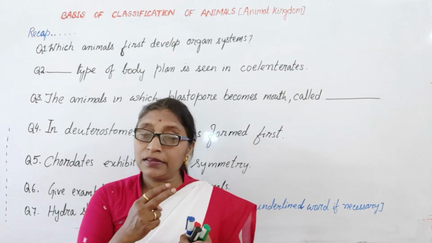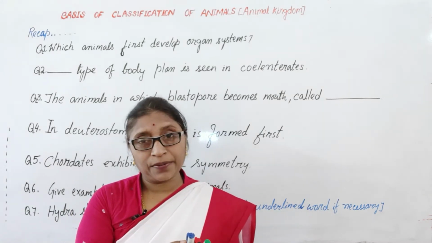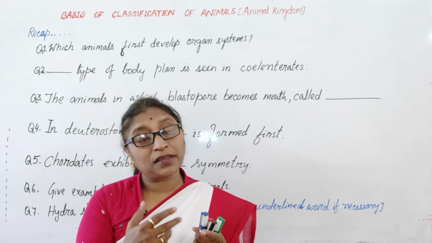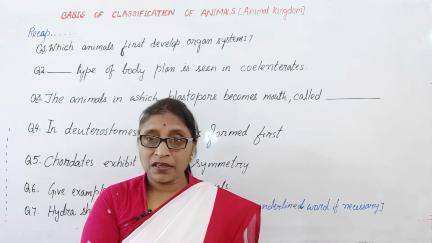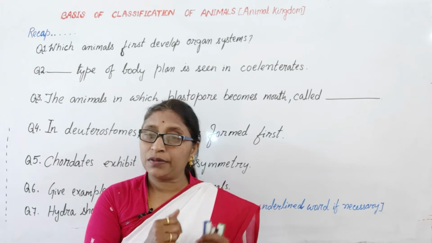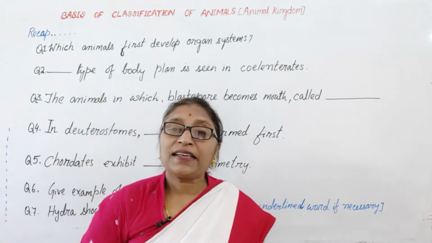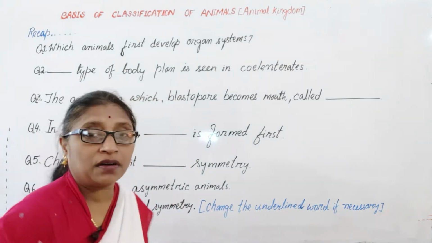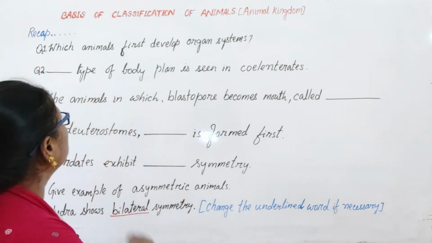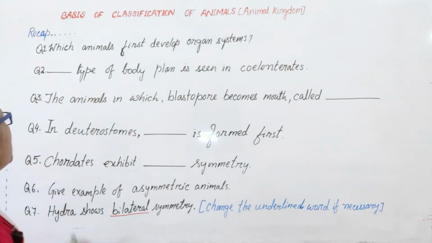Then the body symmetry, the body plan we discussed. Three bases we discussed in the previous session. So let us have a small recap on the basis we have studied.